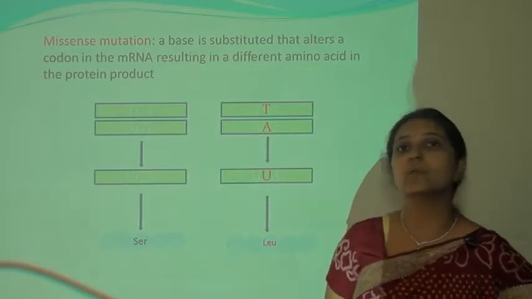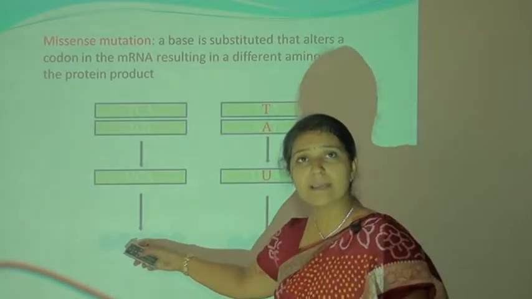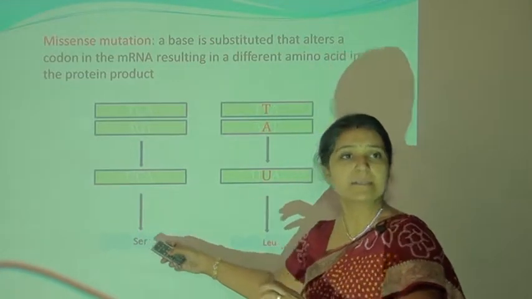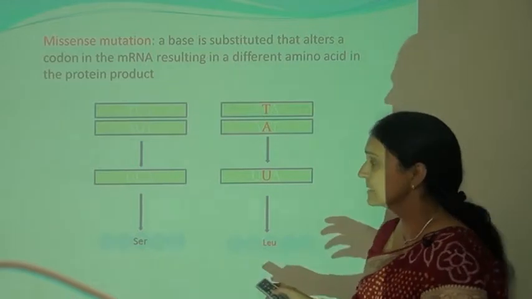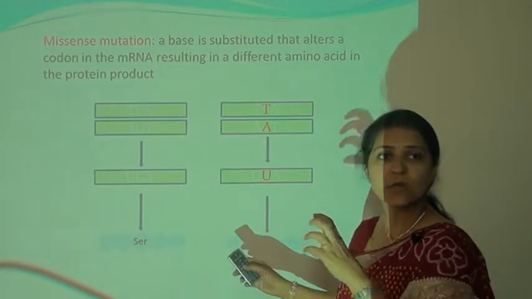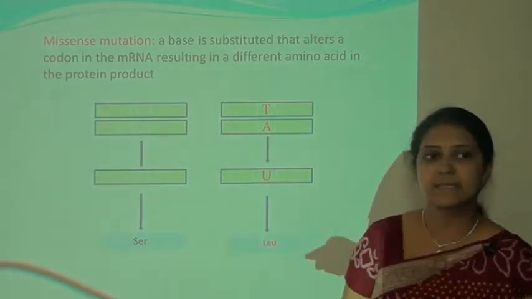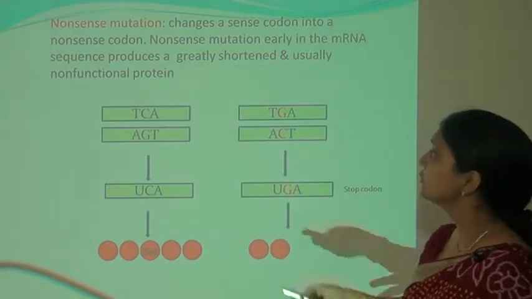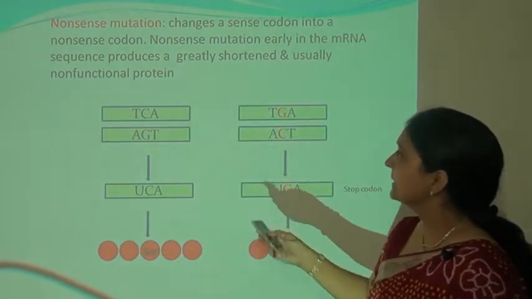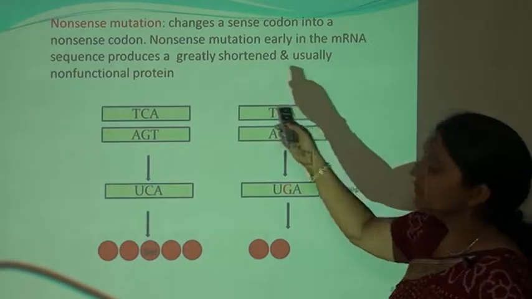This type of mutation is known as the missense mutation. Originally there should be the formation of the serine, but serine is not formed and leucine is formed. So missense, that is the wrong sense of the amino acid by the codon, is known as the missense mutation. The next type of mutation is known as the nonsense mutation, that changes a sense codon into a nonsense codon.